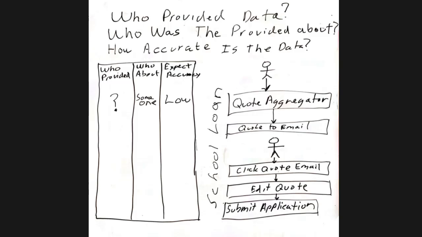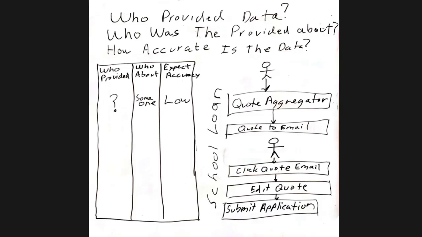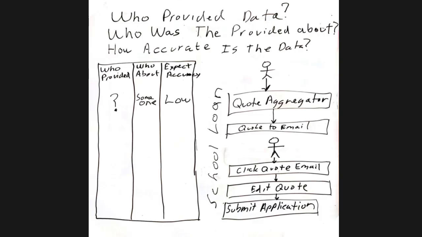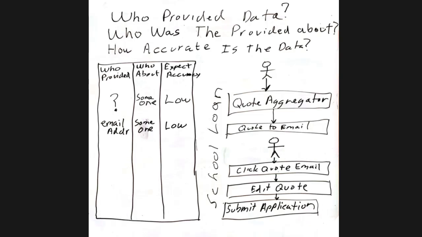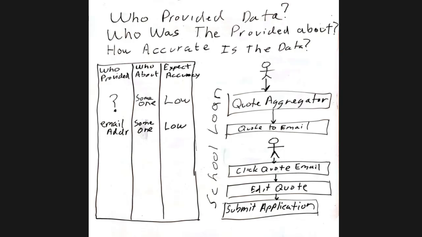I went to the aggregator and submitted some data, and then we sent a quote to an email address. So does that change anything? Now, if we look at that, when we sent the quote to an email, we think somebody associated with that email provided the information to get my school loan.